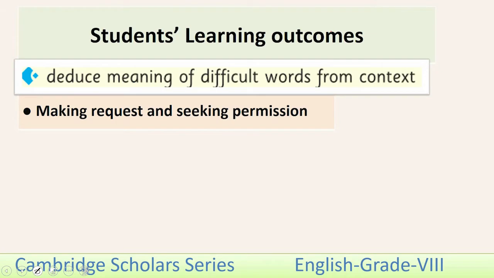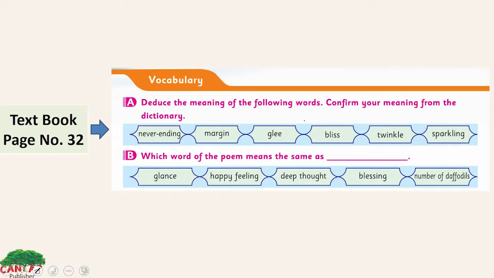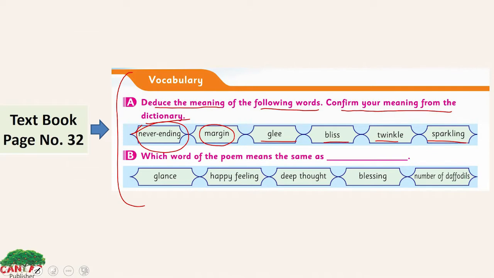The SLOs of this lesson are: deduce the meaning of difficult words from context, making requests and seeking permission. Look here, page number 32 of your textbook. We have a vocabulary section here. You have to deduce the meaning of the following words and confirm your meaning from the dictionary. You have to open your dictionary and find the meaning of these words: glee, bliss, twinkle, sparkling, margin and never-ending.